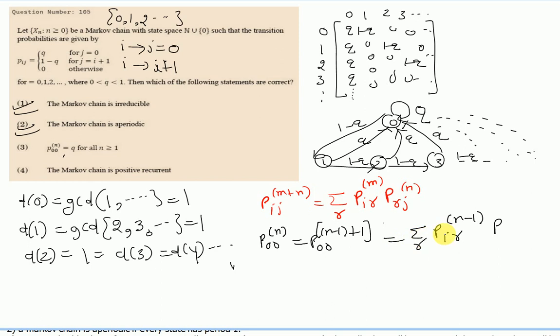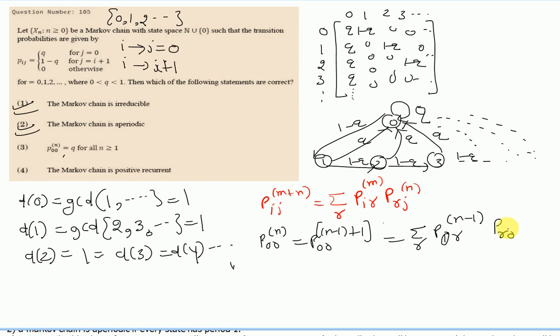Here since i and j both are 0, we will write P0r(n-1) and Pr0. I will not write 1 here because writing 1 is the same as writing nothing. So Pr0. What is Pr0?